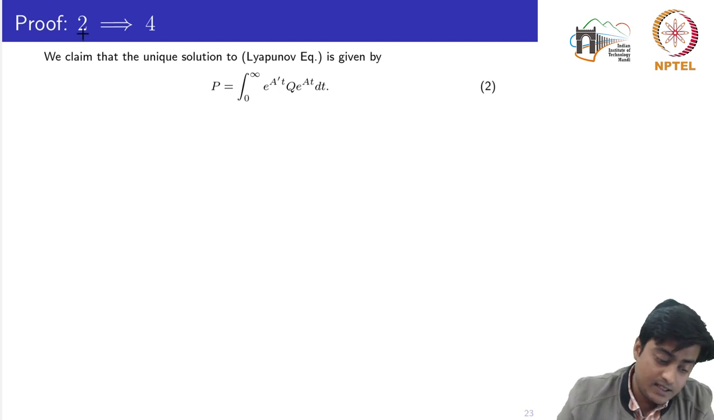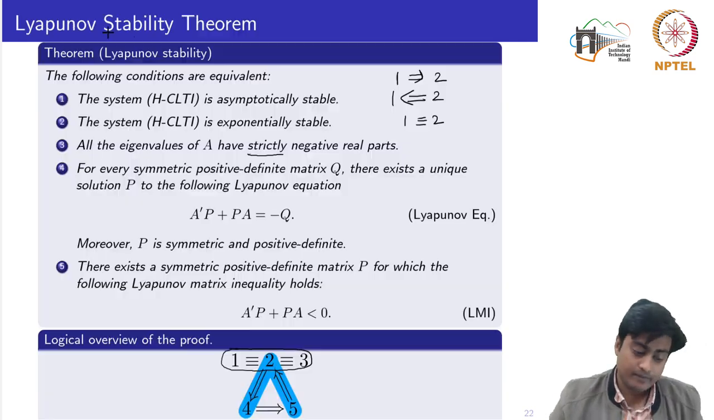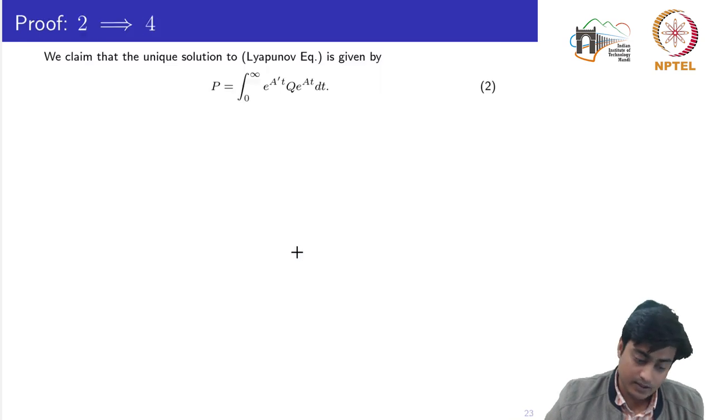First we will see 2 implies 4, meaning if the system is exponentially stable, then given a symmetric positive definite matrix Q, the Lyapunov equation is satisfied for some P which is symmetric and positive definite. Okay. In this implication, it is already assumed that the system is asymptotically stable.